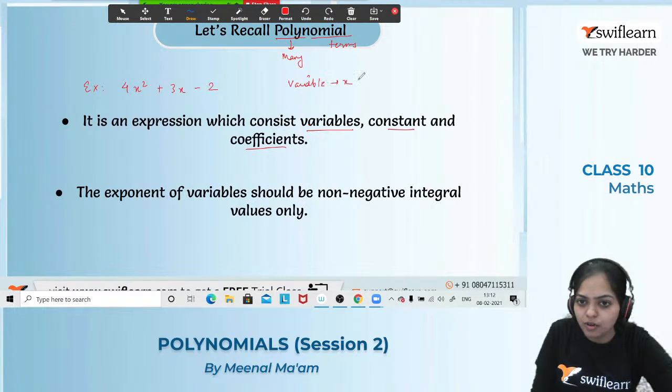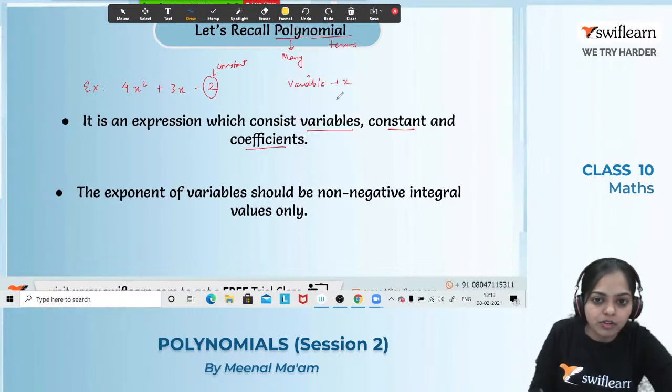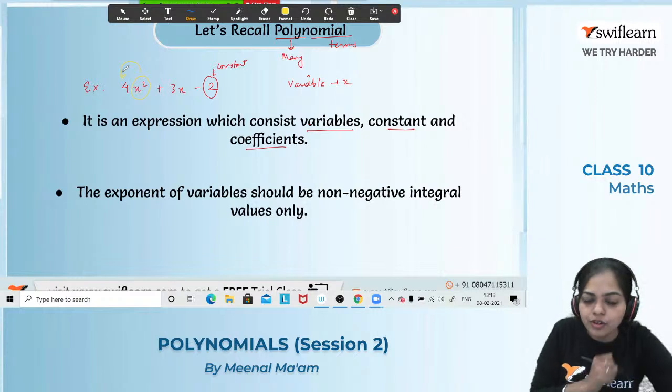What's the constant here? The constant here is 2. This is the constant term. And what is the coefficient? I've already discussed this. For example, what is the coefficient of x squared? The coefficient of x squared is 4. What is the coefficient of x? It is 3. So this is the coefficient.